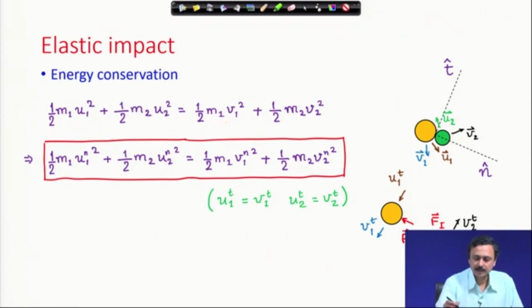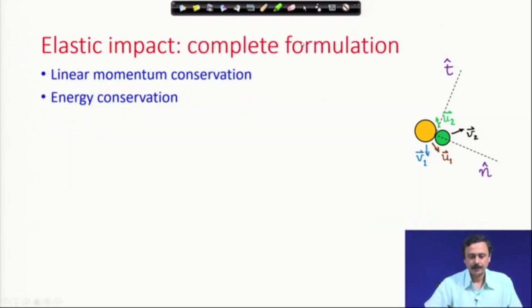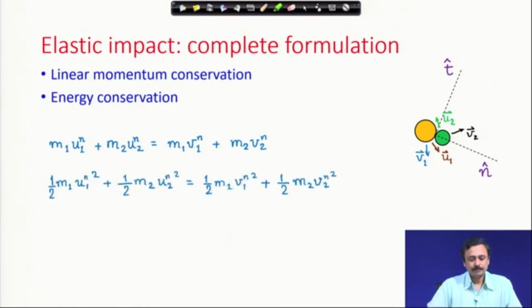So, let me clear this clutter. Therefore, the complete formulation looks like this. I have now put all the relevant equations and all the conditions that we have derived in one place.